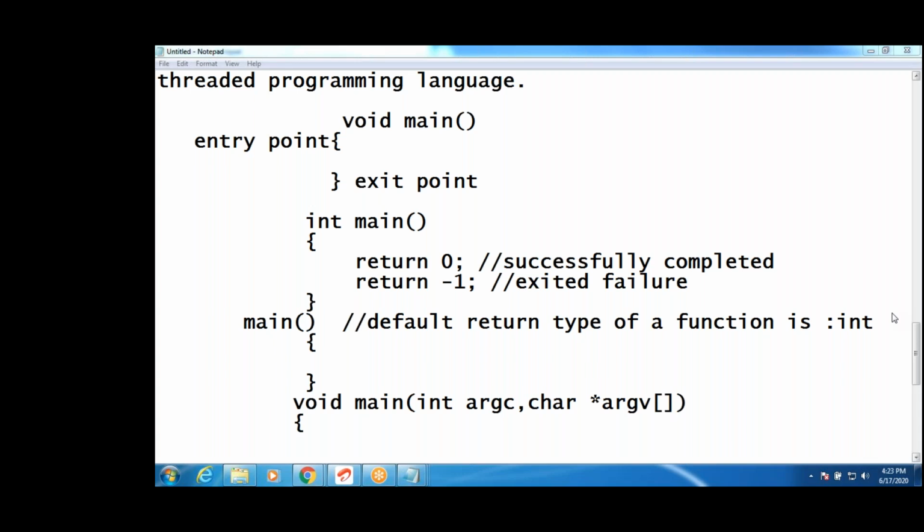Yeah, void main won't send the status to the compiler. Okay? He did not mention that it is int main only. Okay?